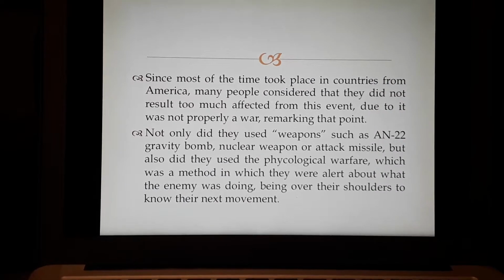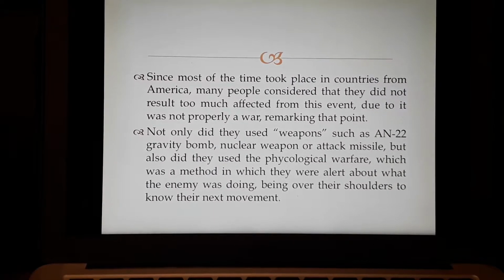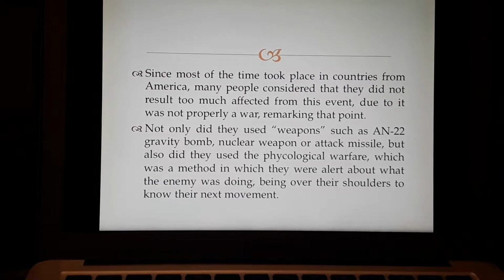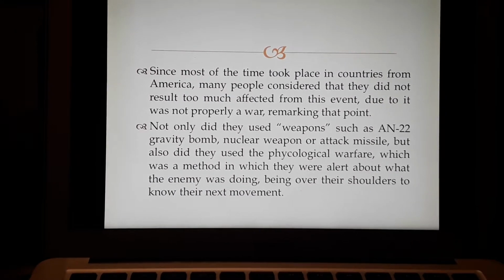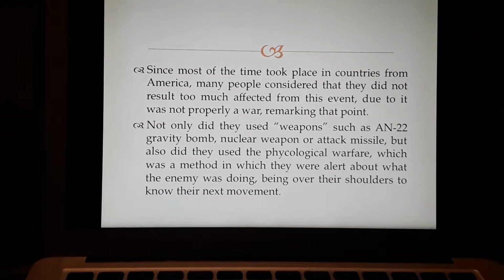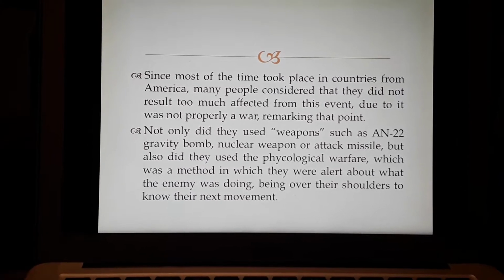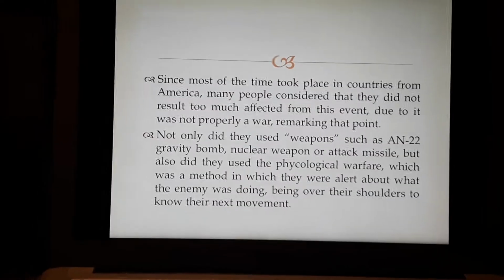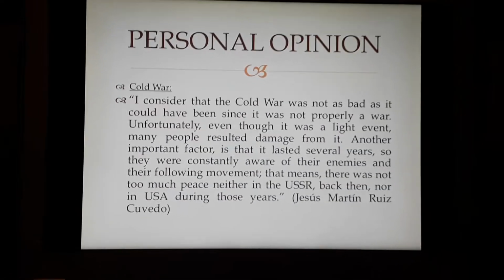Not only did they use weapons such as nuclear weapons or attack missiles, but they also used psychological warfare, a method in which they were alert about what the enemy was doing, being over their shoulders or knowing their next movement.